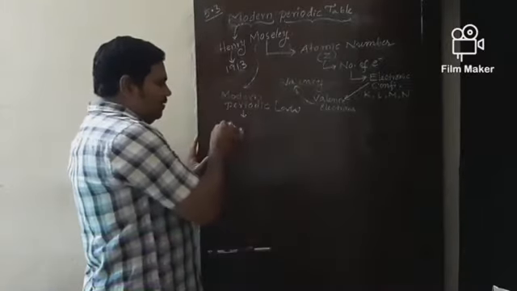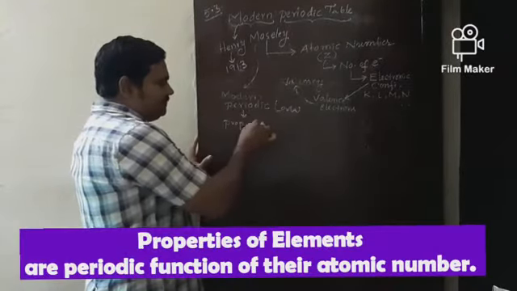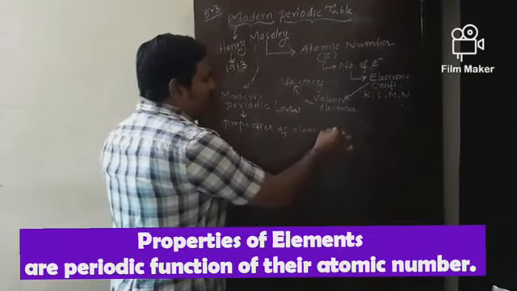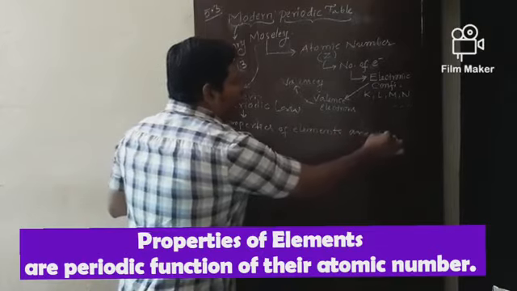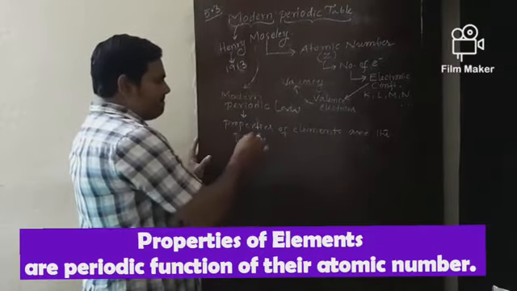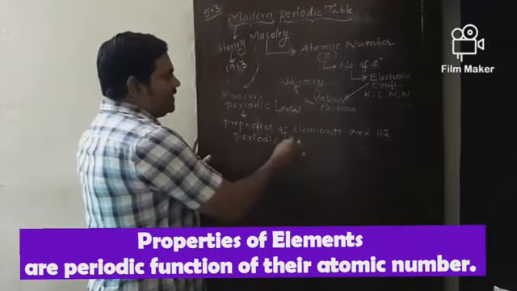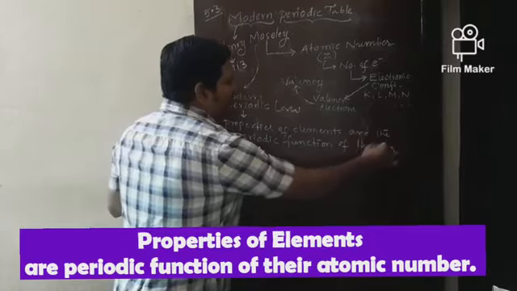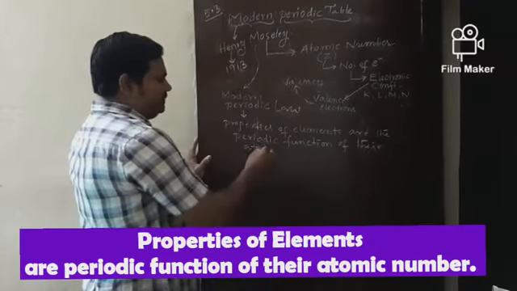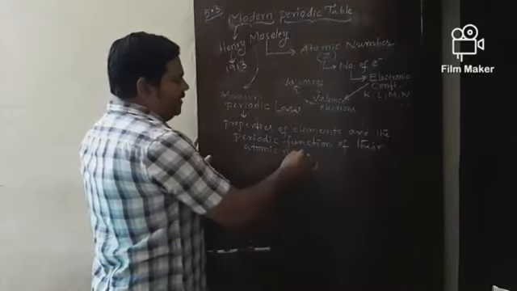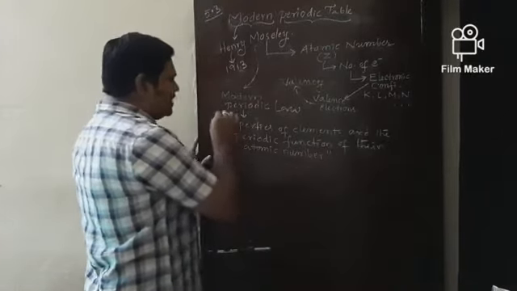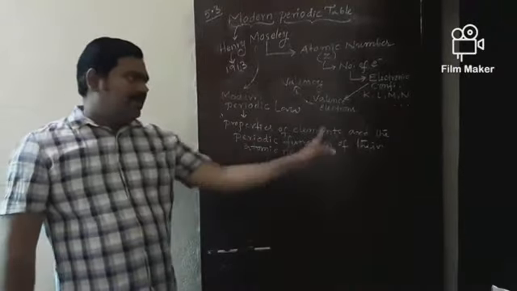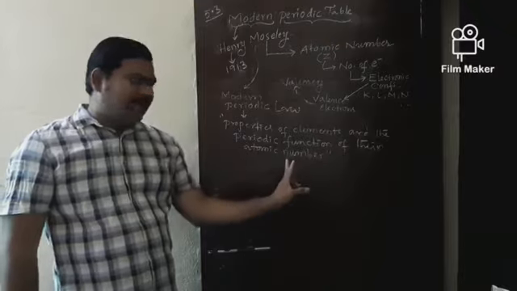Very simple. Properties of elements are periodic functions of their atomic number. So this is the main statement of the modern periodic law. Once again: properties of elements are periodic functions of their atomic number.